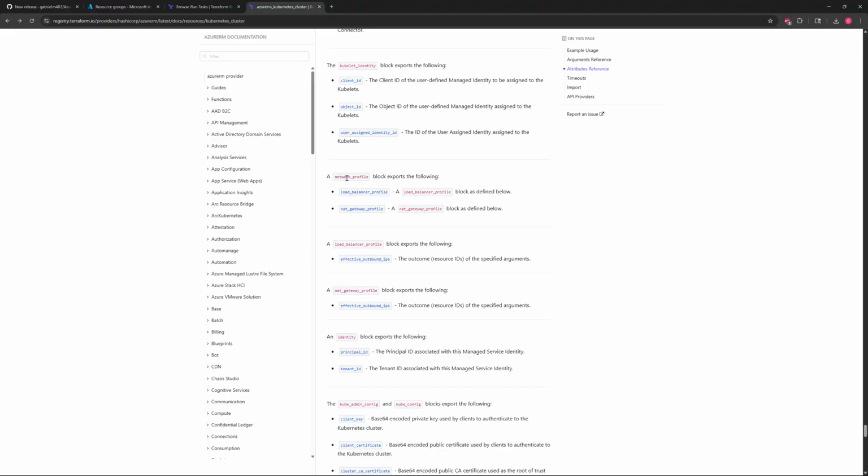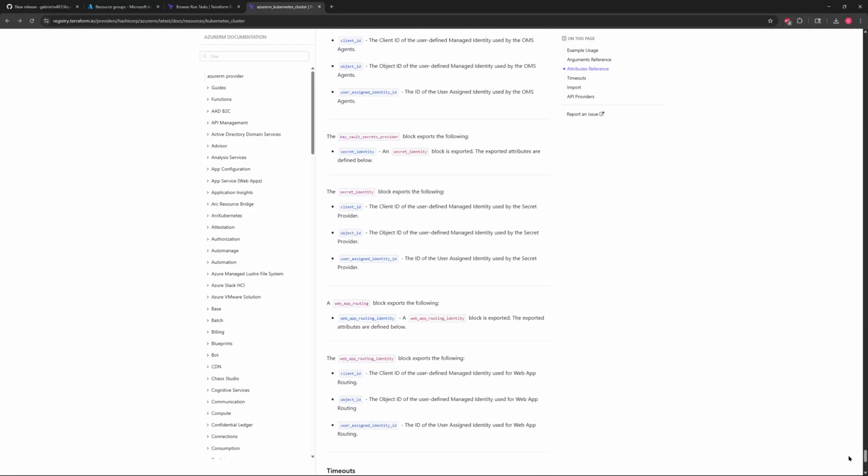So some of them are objects, so you would not only need to go into the network profile, but you would also need to go into the load balancer profile to define that. And then this also says that it's a block, so you'd have to go within a block, within a block, within a block, and however far it goes, just to get the effective outbound IP resource IDs.